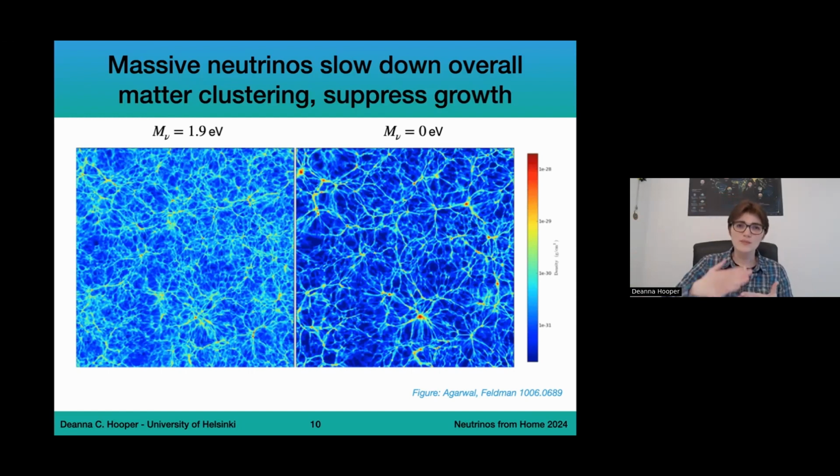Now, the reason for this is because the massive neutrinos are going to slow down the growth of structures. They're going to slow down clustering overall. So when you don't have massive neutrinos, clustering happens very quickly. The gravitational potential is very big. The gravitational wells are substantially bigger. However, in the case of massive neutrinos, this is mitigated somewhat. The neutrinos kind of wash this out. They unify everything. So they actually slow down the formation of structures. This means that you don't have these overdense and underdense regions that you do in the case of massless neutrinos. So this shows that studying the matter power spectrum really is going to help us constrain the sum of neutrino masses.